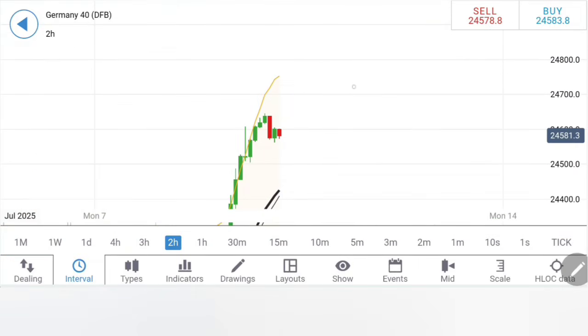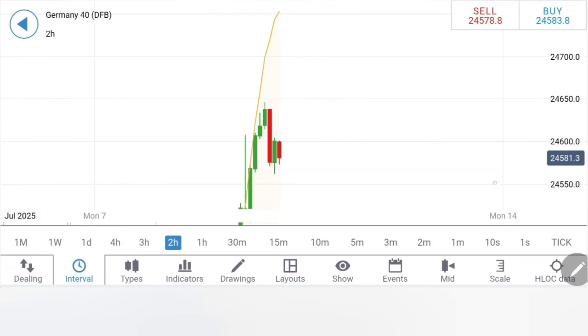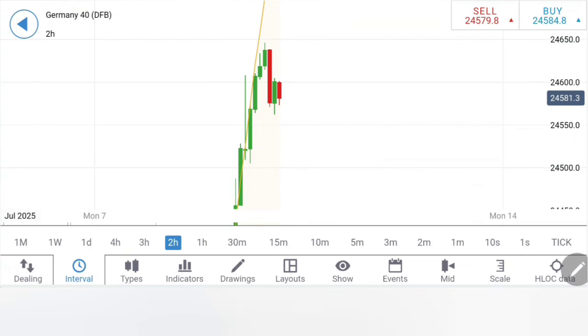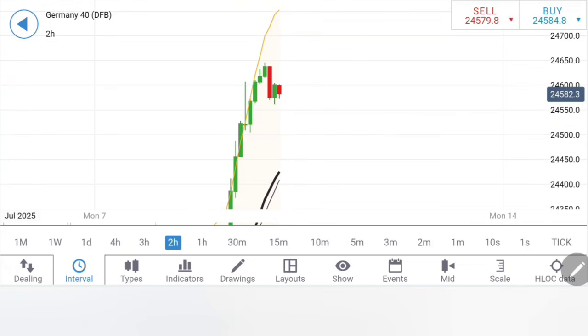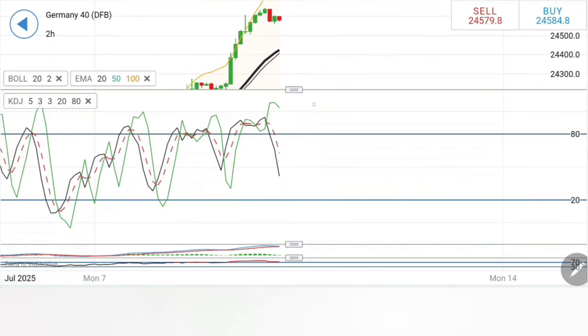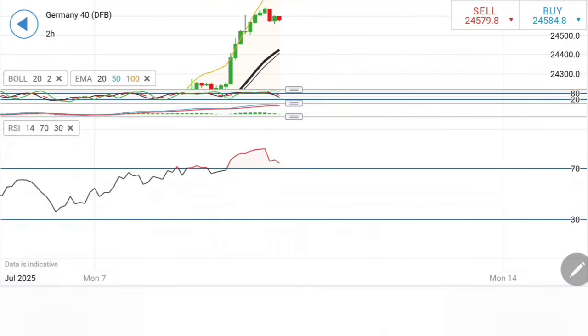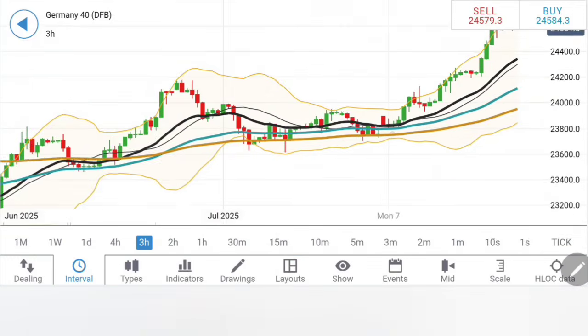Look at the 2-hour chart. See, on the 2-hour chart, it's pretty important for Germany 40 to reach the preceding candle's lows. And that is why I say, yes, we have to wait for it to stay below 22,565.40 and 22,500 levels, below which greater bearishness to follow. Stochastic looking down, the MACD trying to cross over for sell, RSI staying overbought.